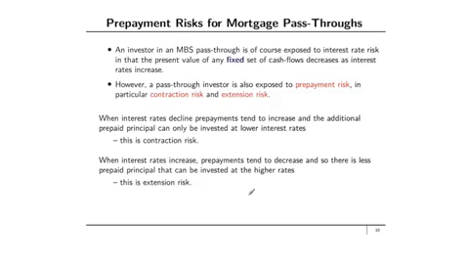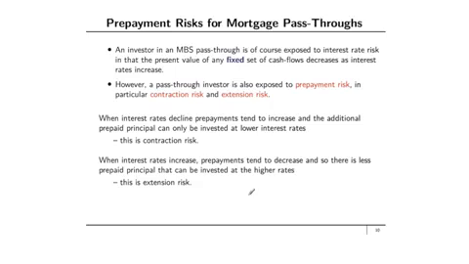An investor in a mortgage-backed security pass-through is of course exposed to interest rate risk, in that the present value of any fixed set of cash flows decreases as interest rates increase. However, pass-through investors are also exposed to prepayment risk, in particular contraction risk and extension risk. When interest rates decline, prepayments tend to increase, and the additional prepaid principal can only be invested at lower interest rates. So this is contraction risk.